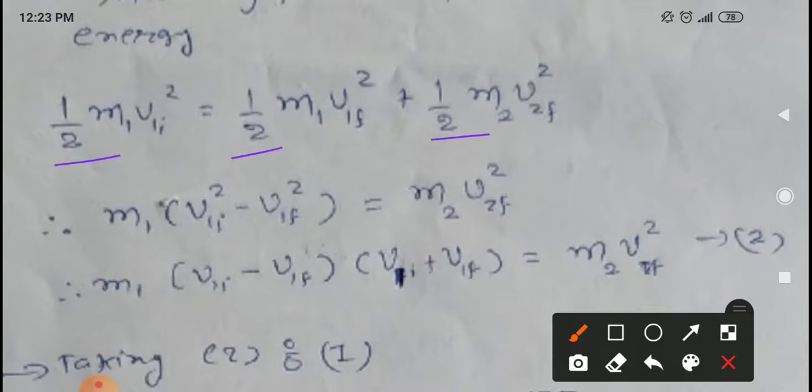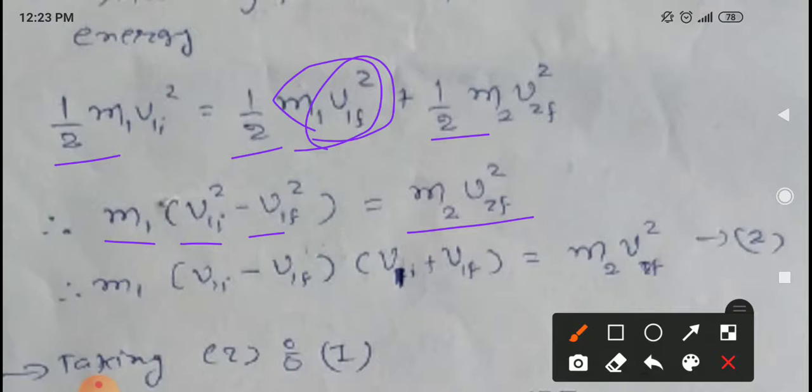Half is common and cancels, and v1f square can be taken on the left hand side, and taking m1 common, m1 times (v1i square minus v1f square) is equal to m2 v2f square.